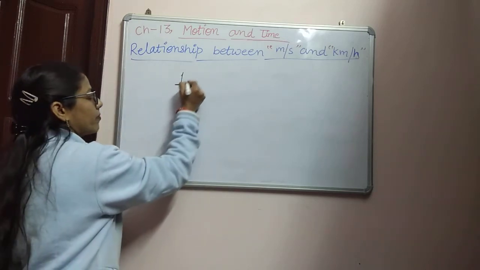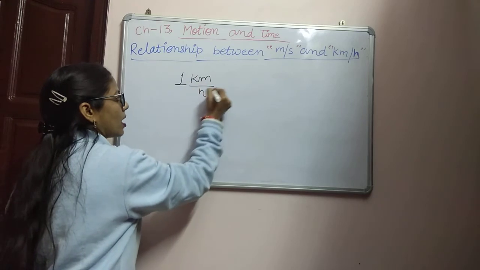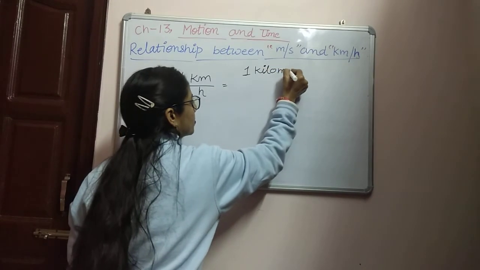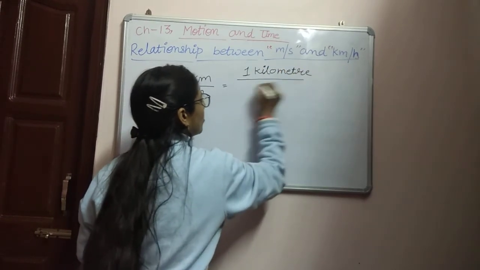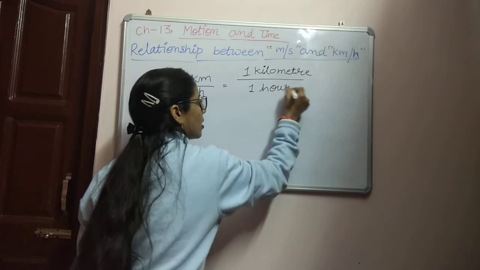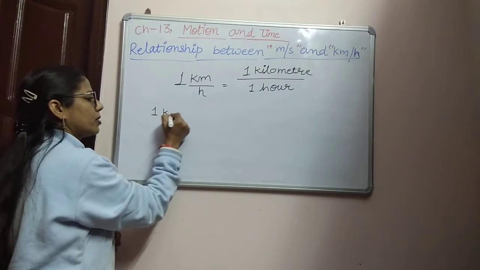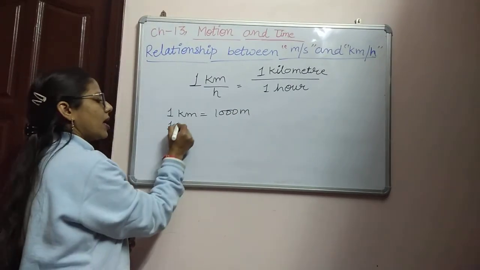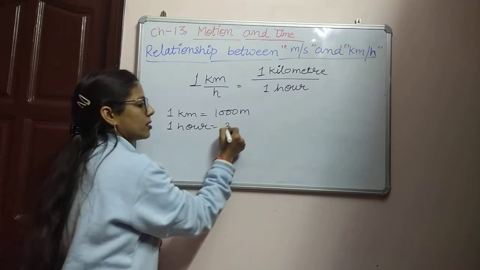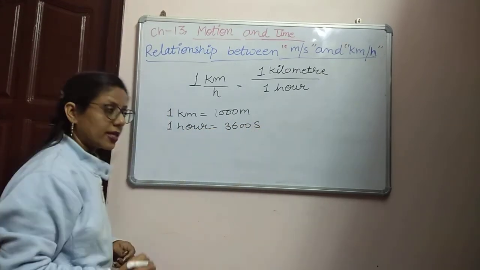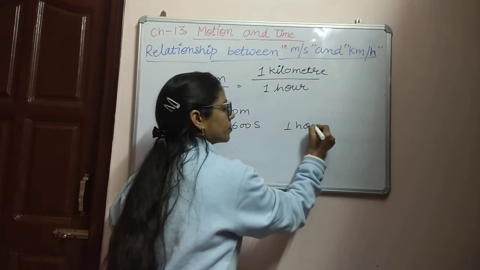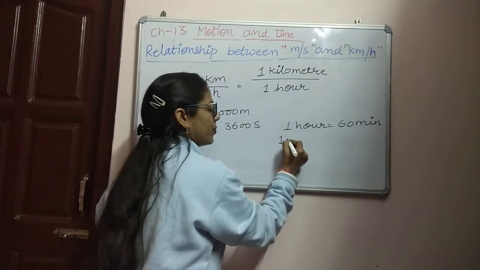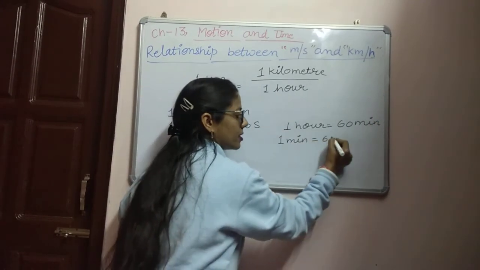We can write 1 kilometer per hour equal to 1 kilometer upon 1 hour. And as we know, 1 kilometer is equal to 1000 meter, and 1 hour is equal to 3600 second, because in 1 hour there are 60 minutes, and in 1 minute there are 60 seconds.